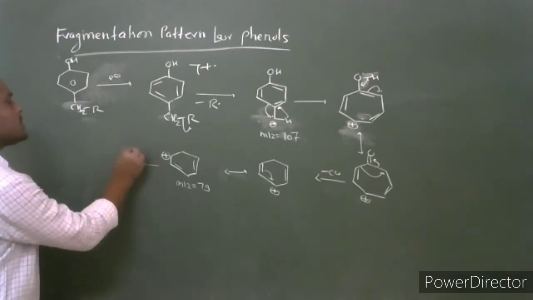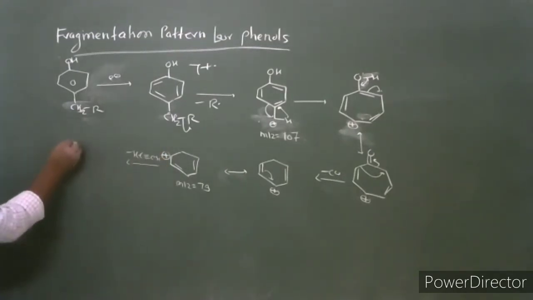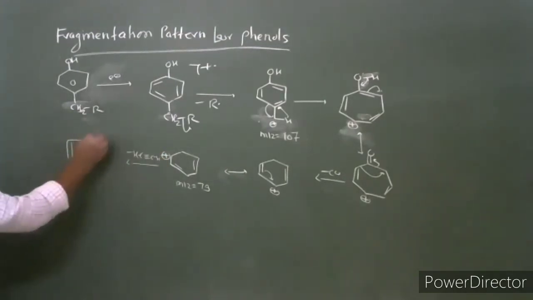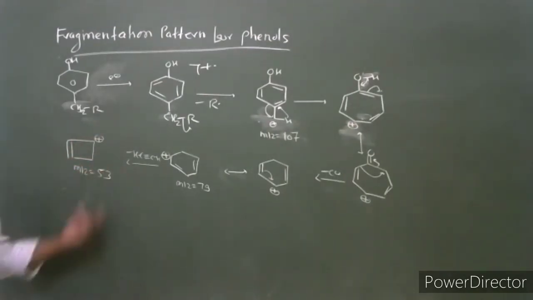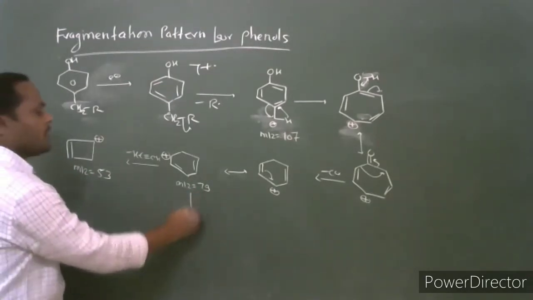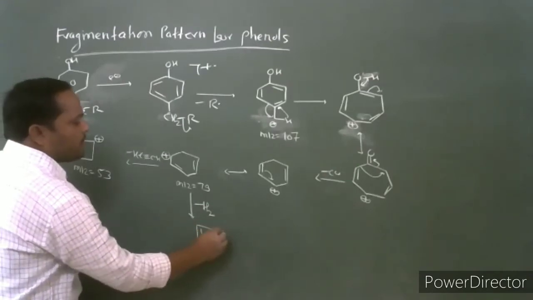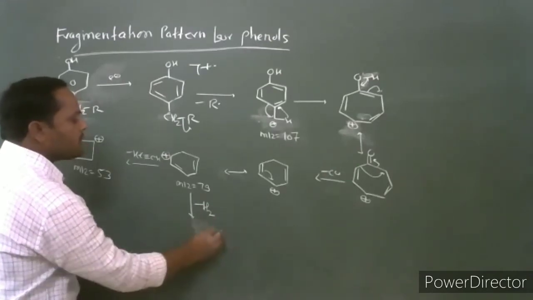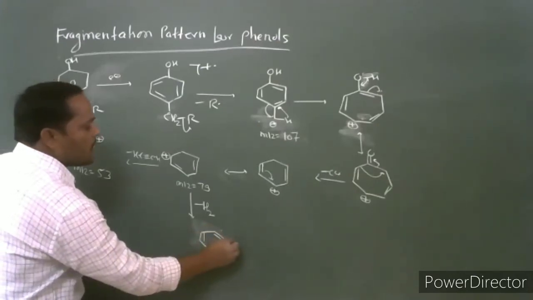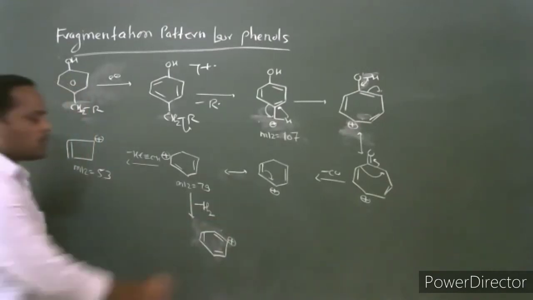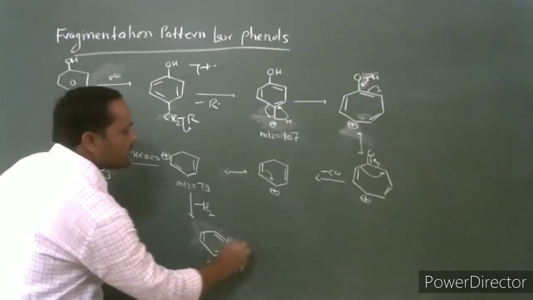Further, it undergoes elimination of acetylene. So the cyclohexadienyl cation, loss of acetylene occurs to produce a fragment ion which has mass to charge ratio 53. And through this cyclohexadienyl cation, loss of a hydrogen molecule, elemental hydrogen, occurs to produce the fragment ion which has mass to charge ratio 77.